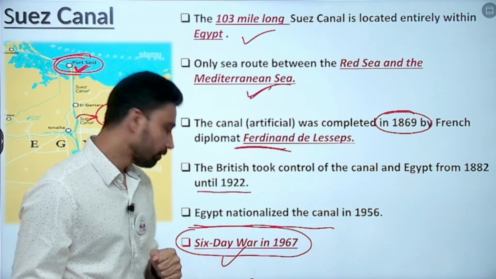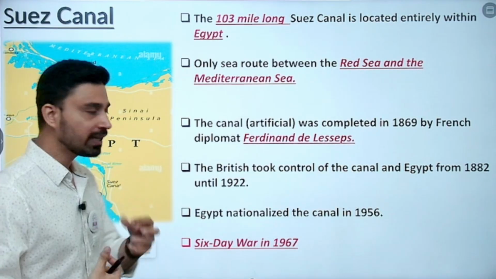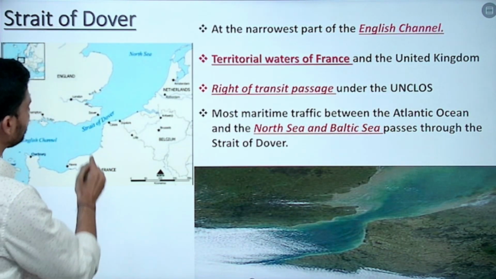But later on, to honor the peace agreement, Israel returned this peninsula back to Egypt. Then we have the Strait of Dover.